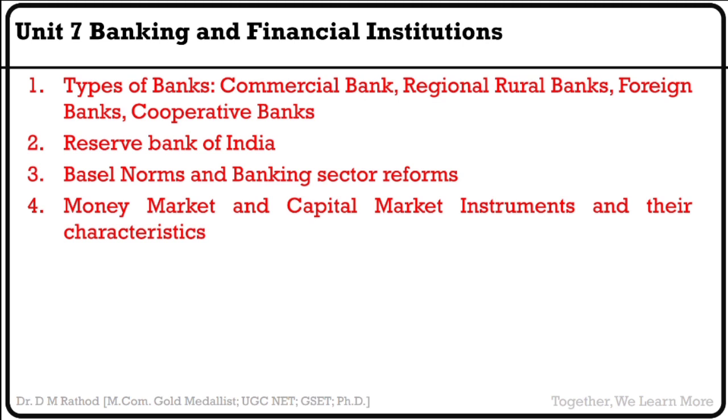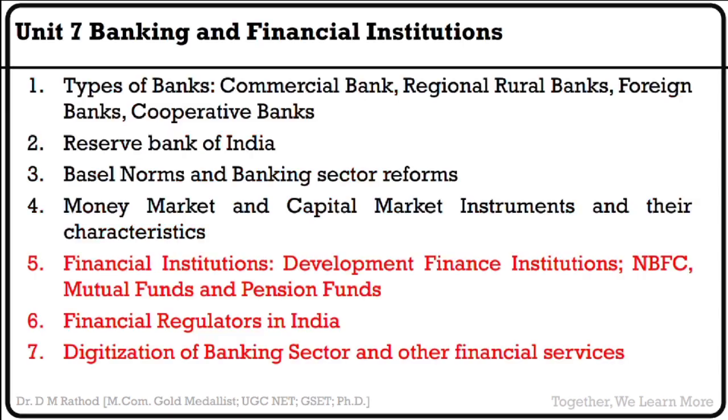Money market and capital market instrument, that is most important. We have financial institution, in that DFI, NBFC, mutual funds and pension funds, financial regulators and digitization of banking sector and other financial service. This digitization means M-banking, E-banking, okay.